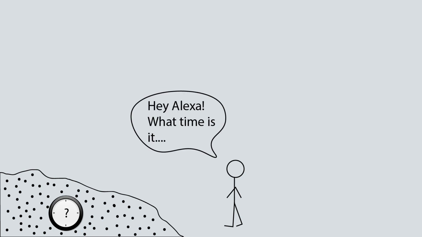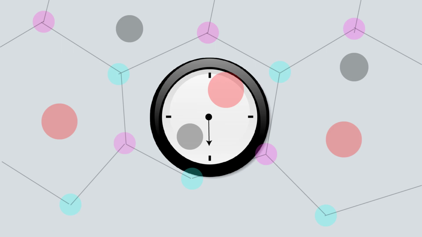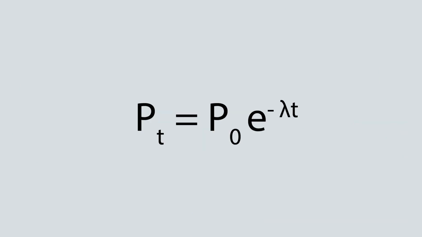Well, it's not Alexa, so you can't just ask what time is it. So I guess we have to follow certain principles to find out. As time progresses, more and more parent atoms transform into daughter. So the amount of parent atom that would be present after a time is governed by the equation on your screen. Pt is the amount of parent atom that is left in rock at the time we are checking the radioactive clock.